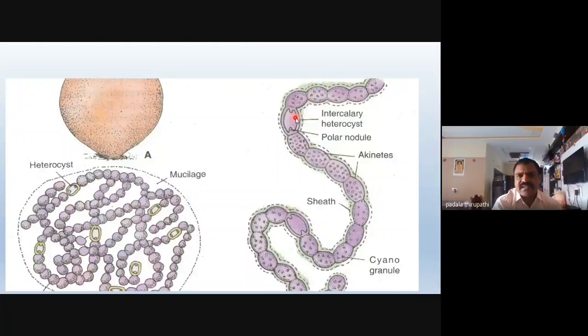Heterocysts contain two polar nodules. This is the main difference between normal cells and heterocyst cells. Heterocyst cells contain polar nodules, and vegetative cells do not contain any polar nodules, which are at both polar regions, both sides of the cell. Some of the vegetative cells have a thick cell wall and are large in size; we call them akinetes. Akinetes are also useful for reproduction.